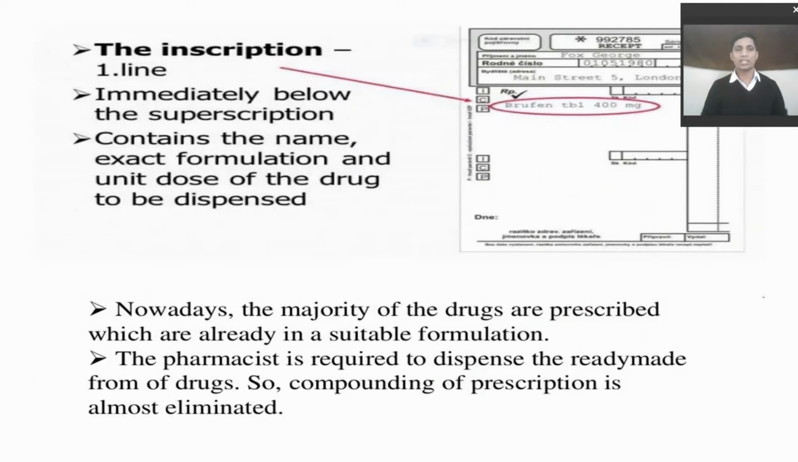Next is the inscription. The inscription is written after the Rx: the tablet name, brand name or the compound name you have to take is written in the line. As in the example you can see, Brufen tablet 400 mg. This is the name of the main drug in the prescription. Nowadays the majority of drugs prescribed are already in a suitable formulation. The pharmacist is required to dispense the ready-made form of drugs, so compounding of prescriptions is almost eliminated nowadays.